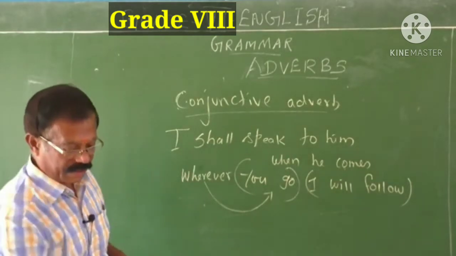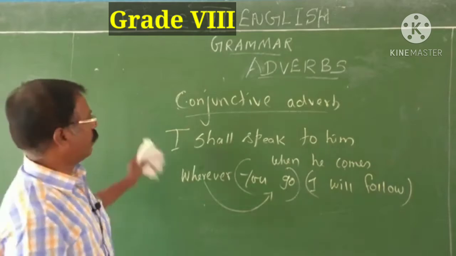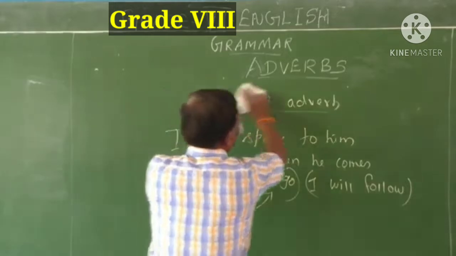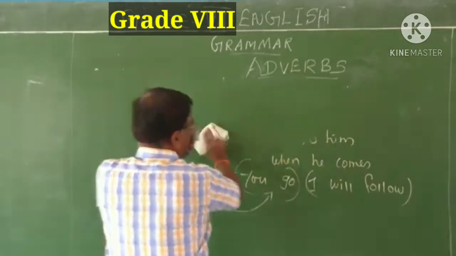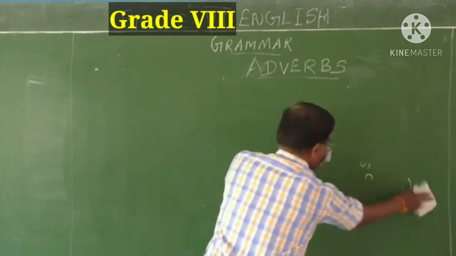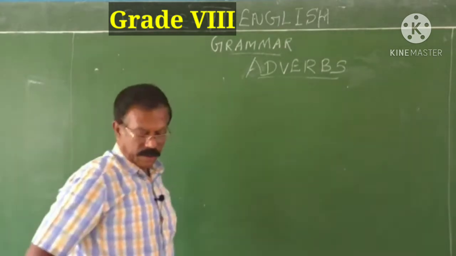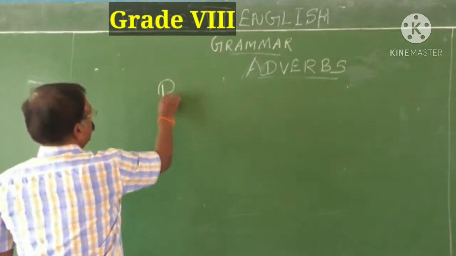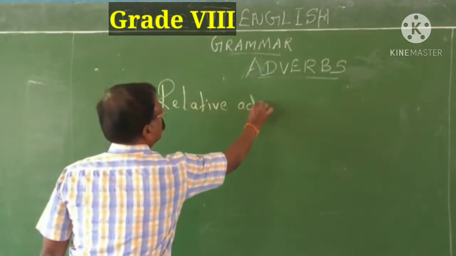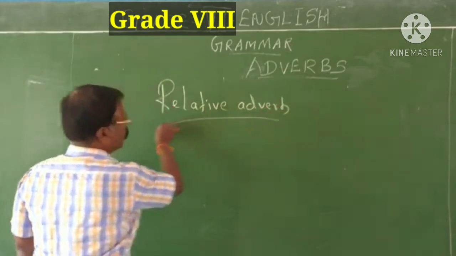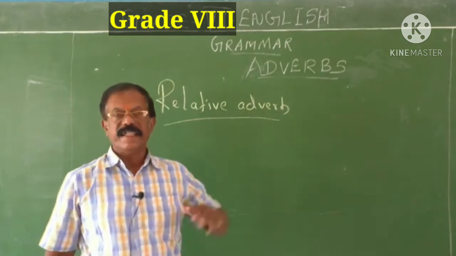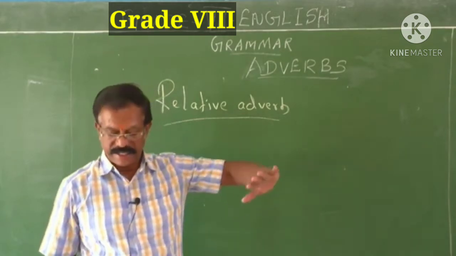Another classification of adverb is the relative adverb. How do these relative adverbs function in a sentence? It just relates one with another. It relates its antecedent with another.